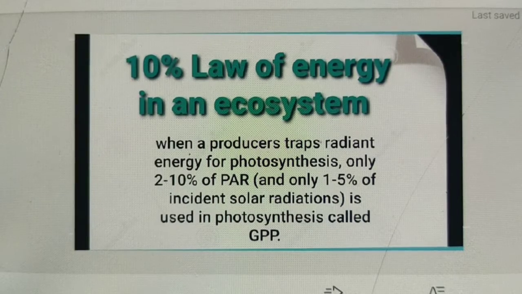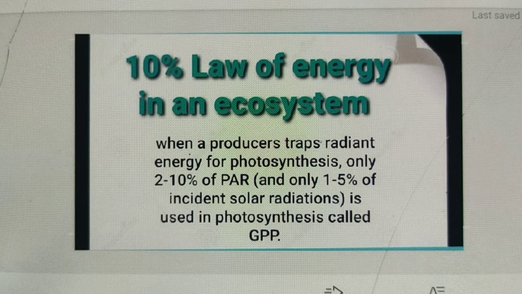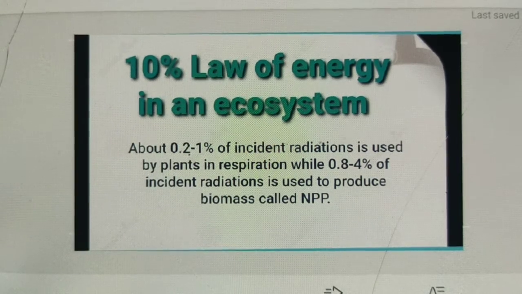When a producer strips radiant energy for photosynthesis, only 2 to 10% of PAR, the full form of PAR is photosynthetic active radiation, is used in photosynthesis called GPP, that is gross primary productivity. And about 0.2 to 1% of incident radiation is used by plants in respiration, while 0.8 to 4% of incident radiation is used to produce biomass called NPP, net primary productivity.